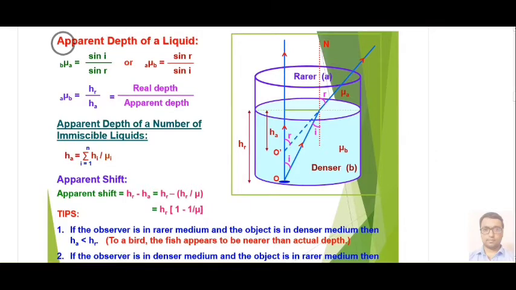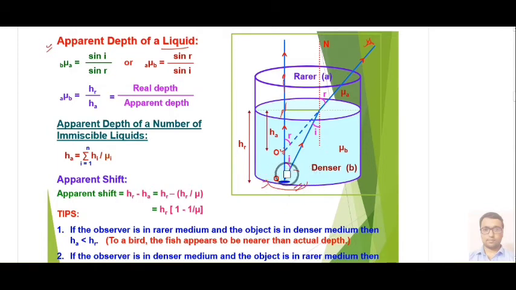Next topic we have to understand, that is apparent depth of a liquid. Whenever we place any particular object in a denser medium and we try to look at it from top, in that case that real thing always appears at a higher position. From the surface we can say its apparent depth becomes less. So this is called the apparent depth concept. And how can we calculate it?